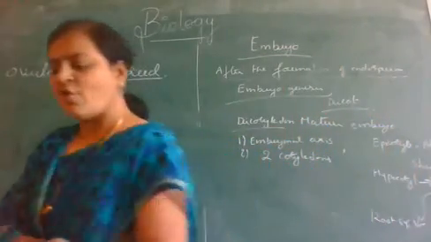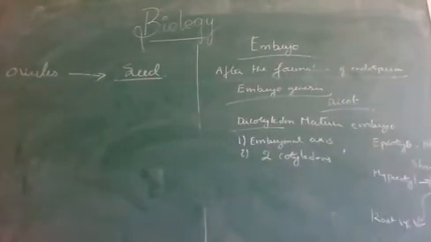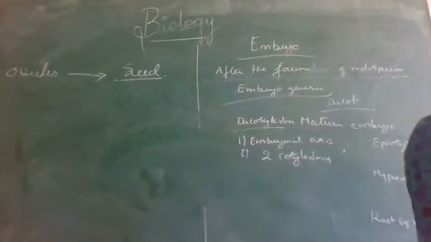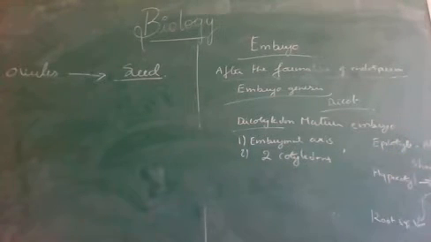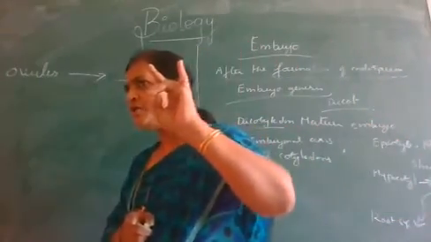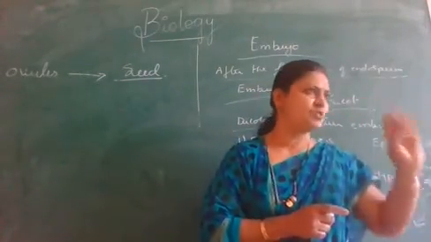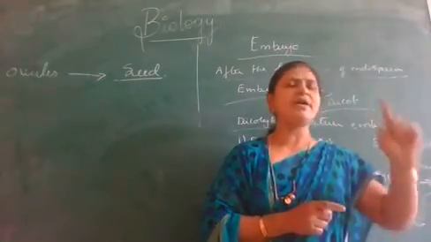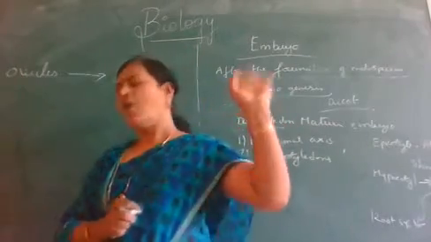This is the structure of the matured dicotyledon embryo. Generally, we frame this question for 5 marks: describe the structure and development of dicotyledon embryo. For that, first you should draw the diagram, then explain. First is zygote, proembryo, globular embryo, heart-shaped embryo, matured embryo. Then the matured embryo consists of embryonal axis, two cotyledons, epicotyl, hypocotyl. Epicotyl terminates with what? Hypocotyl terminates with what? Any doubt regarding this? Okay.